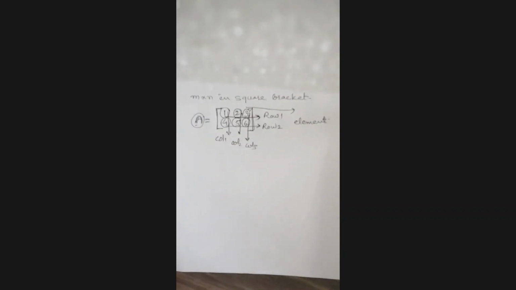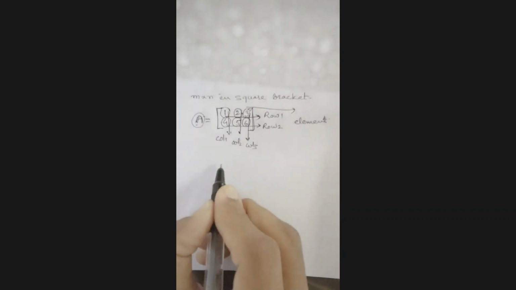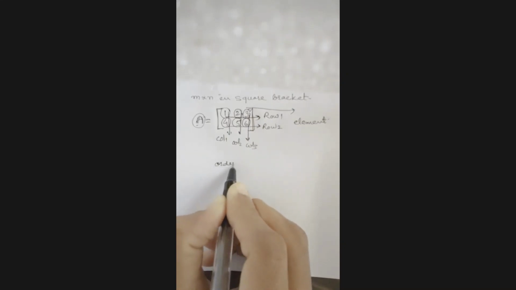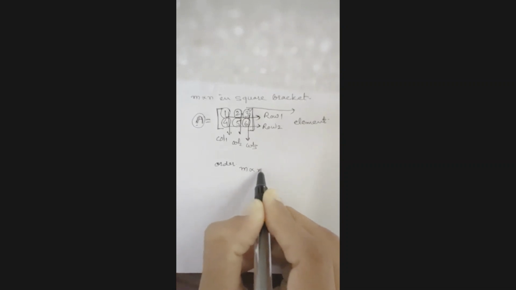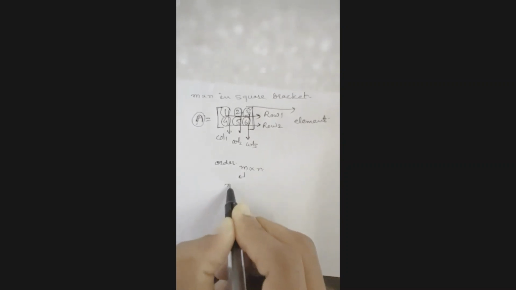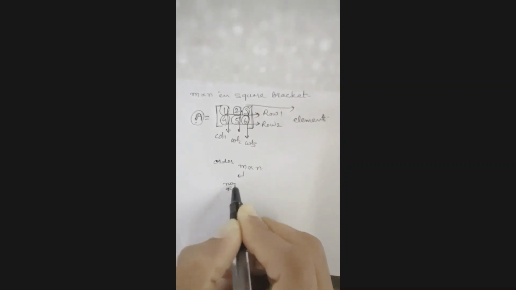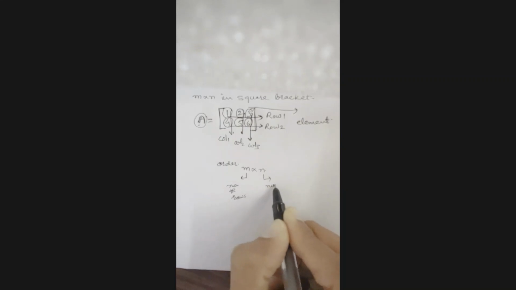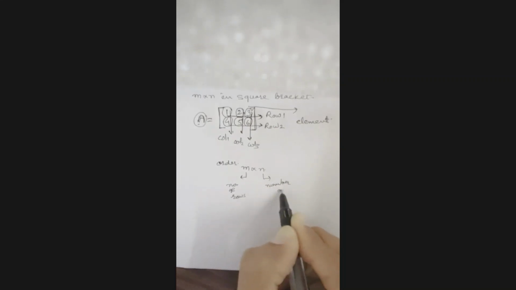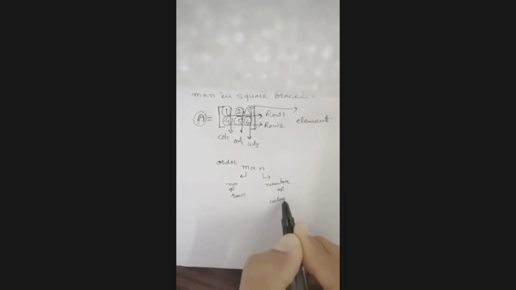Depending on the number of rows and columns, what is the order of this matrix? The order of a matrix is always represented by m by n, where m is the number of rows and n is the number of columns.